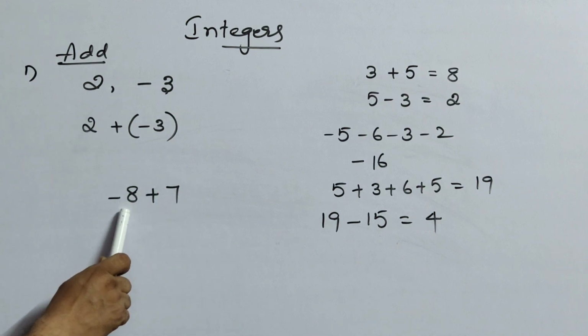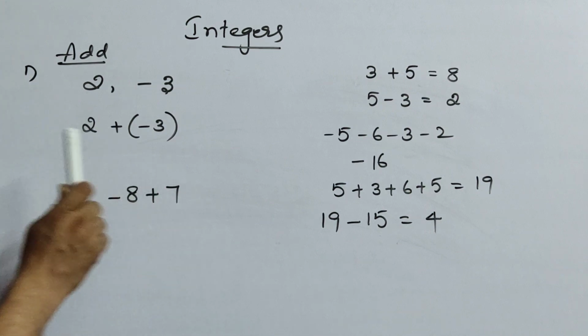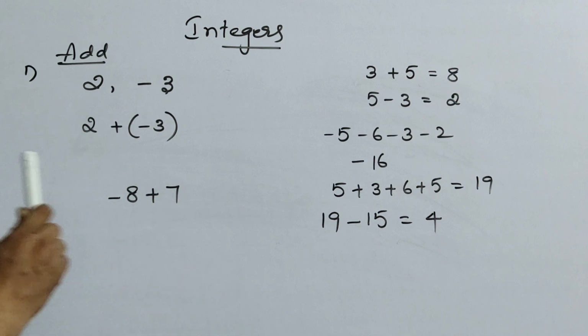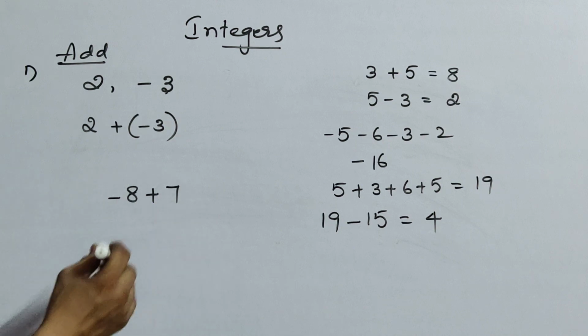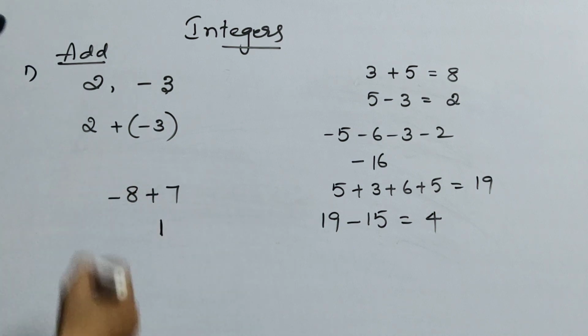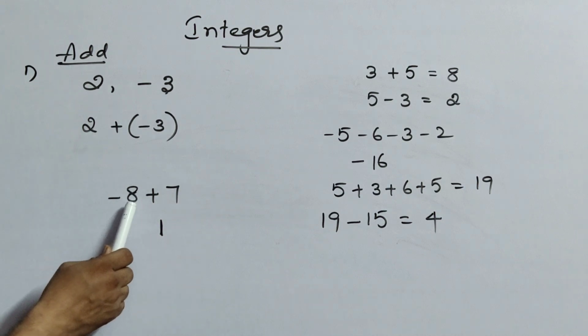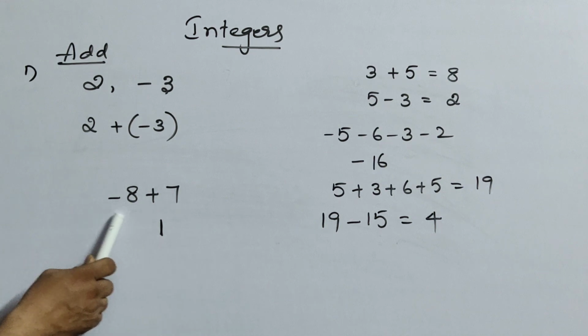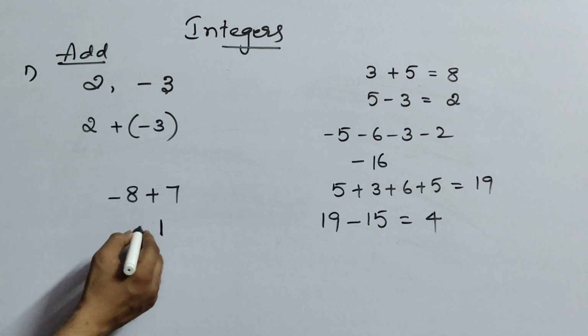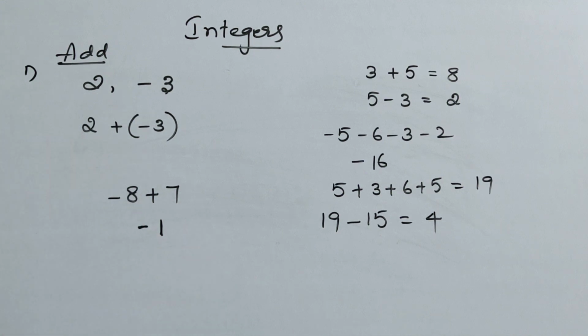From where do we have to subtract, you know that? Which is greater here? 8. So 8 minus 7 is 1. But 1 is not the right answer. You have to see which number, that means the greater number, has which symbol. Here the greater number is 8. The symbol before 8 is minus. So in the answer you will get minus 1.